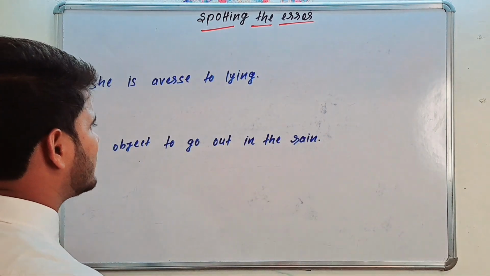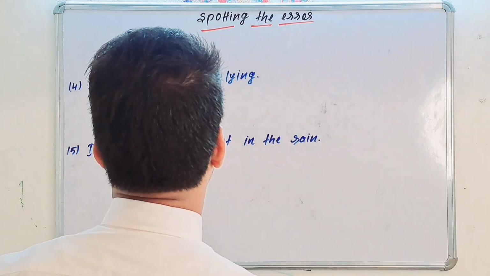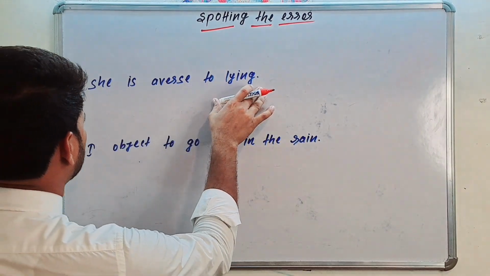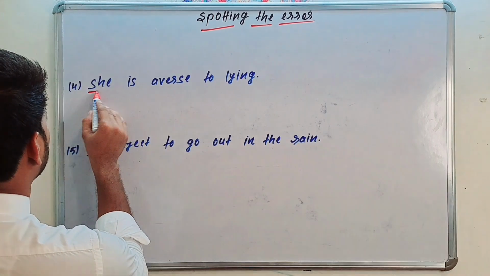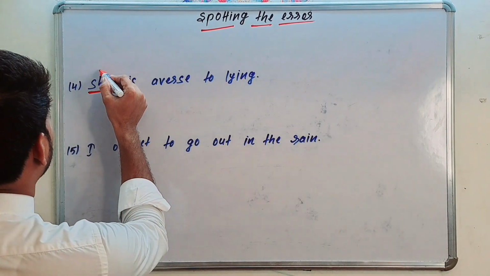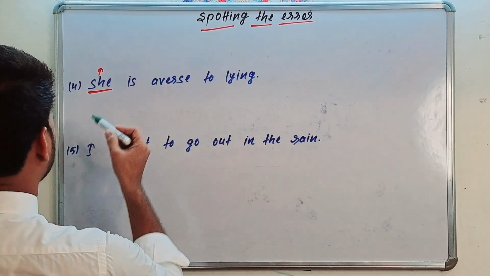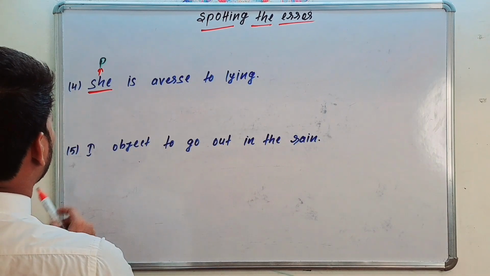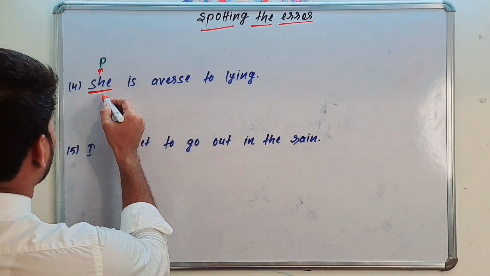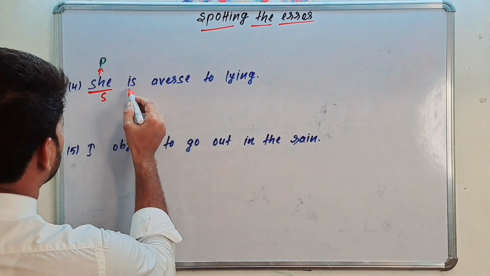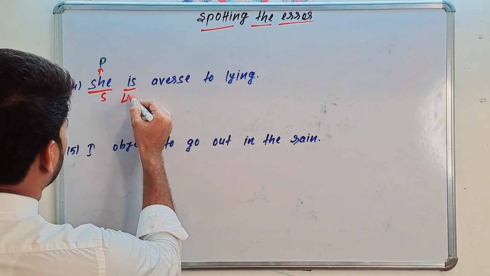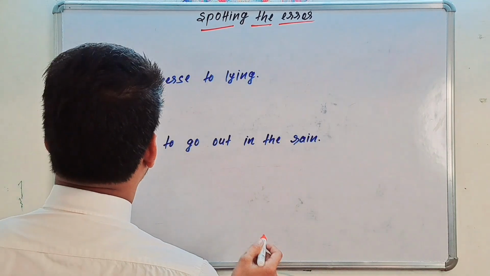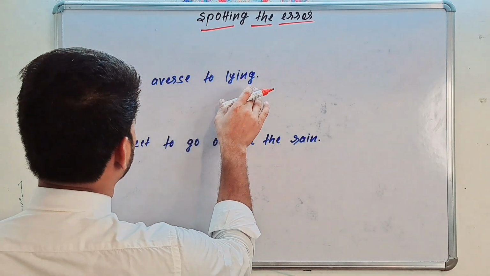And in that gerund form the verb works as a noun. So here she is averse to lying. Here she, first she is a pronoun. Okay, she is a pronoun and works as a subject in this sentence, and is your what? Is your linking verb. Okay, she is averse to lying.